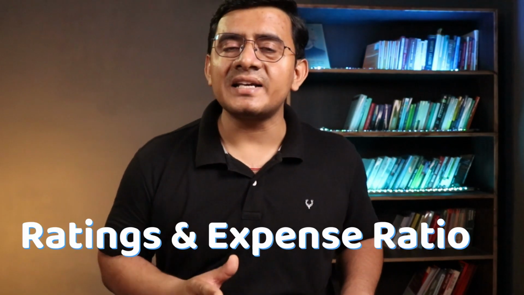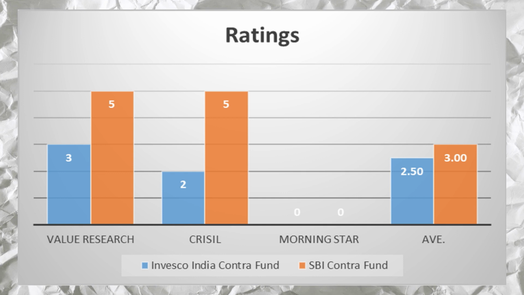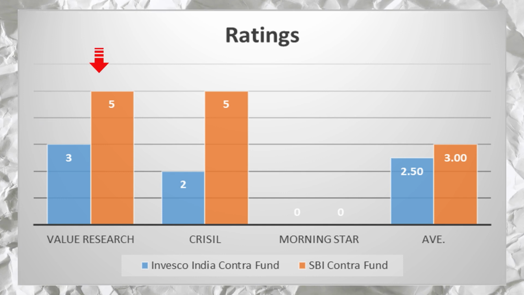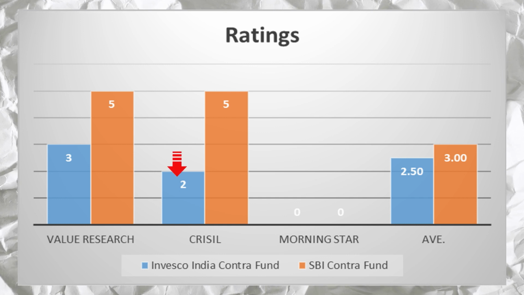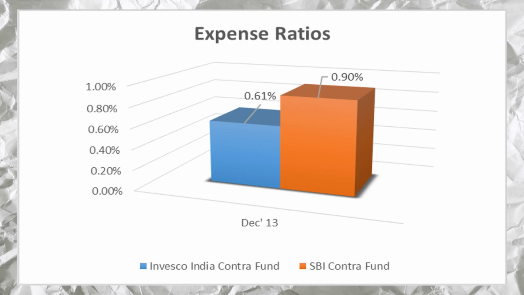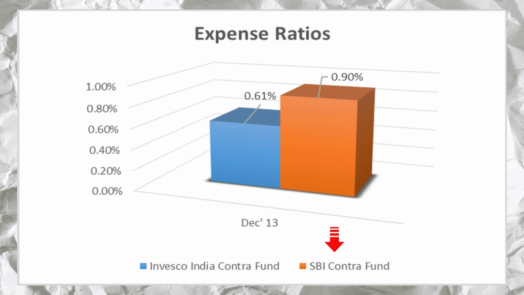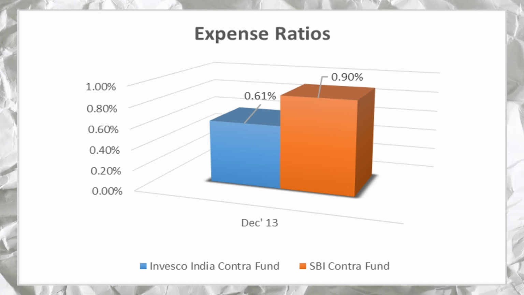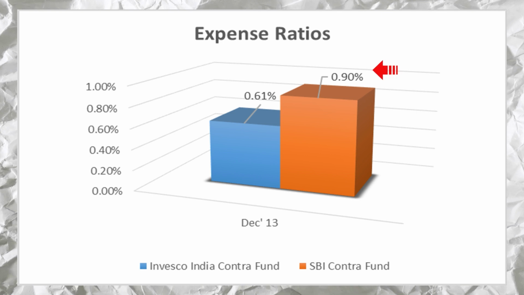And after the risk analysis, we will also look at the ratings and the expense ratios of these contra funds. So in ratings, Morningstar kept these funds unrated, whereas Value Research has given 3 star to Invesco India Contra Fund and 5 star to SBI Contra Fund. And CRISIL has given 2 star to Invesco India Contra Fund and 5 star to SBI Contra Fund. And in terms of expense ratio, Invesco India Contra Fund is better than the SBI Contra Fund, since the expense ratio of Invesco India Contra Fund is 0.61% and SBI Contra Fund is 0.90%.